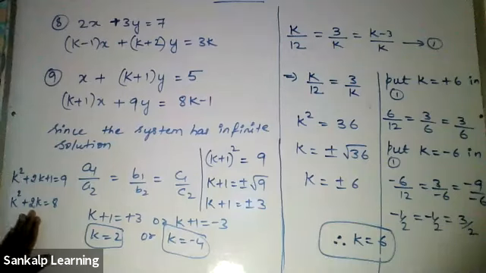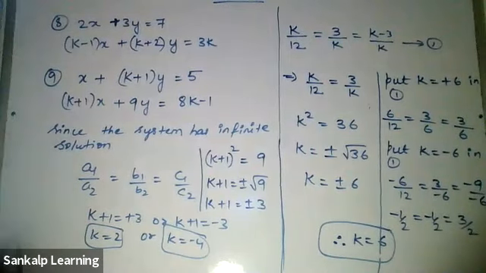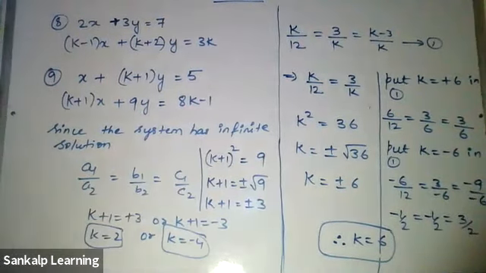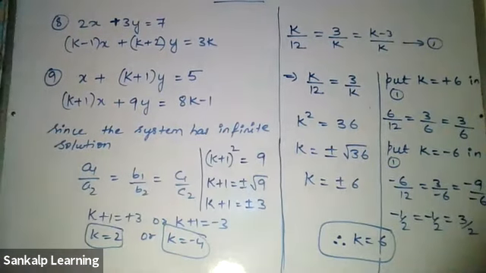Yes. From here, what you should have done is solve it by the quadratic equation method. That is why I didn't go for that. It will be a bit lengthy. So there, directly you can do it here: (k + 1) the whole square equal to 9. Send that square to the other side.